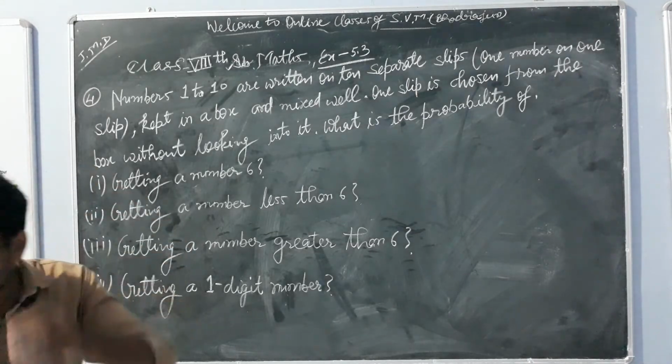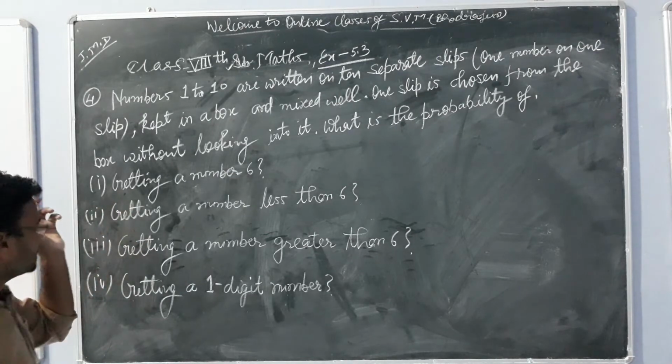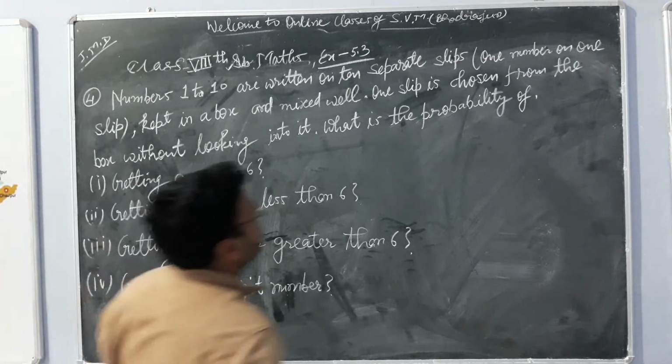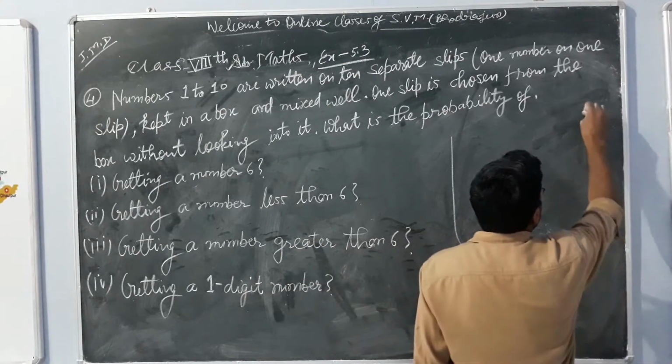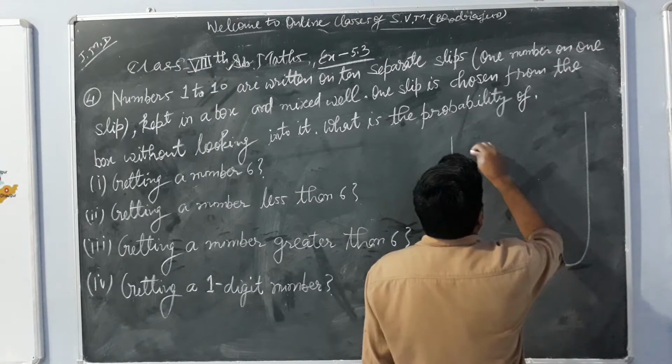Okay, so now we will start doing our part first, which is getting a number 6. Numbers 1 to 10 are written on 10 separate slips, one number on one slip, kept in a box and mixed well. This is our box, and 10 slips are there.